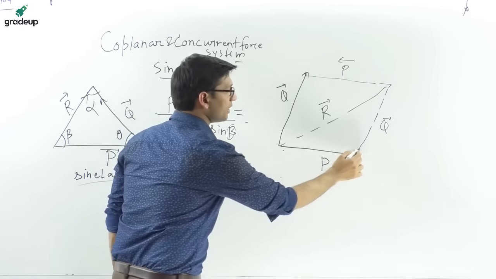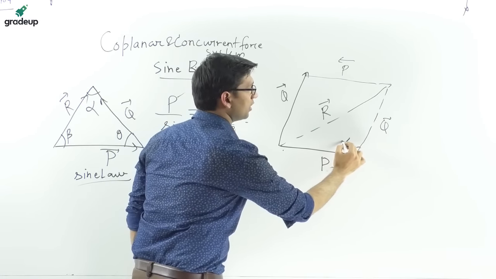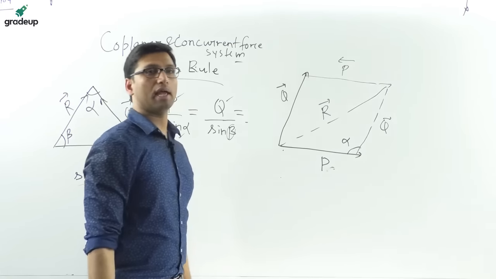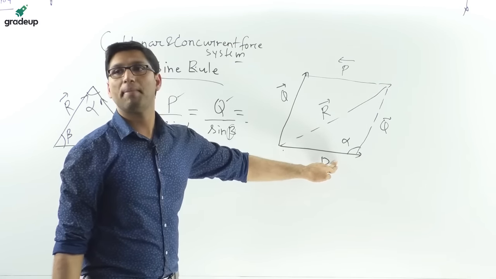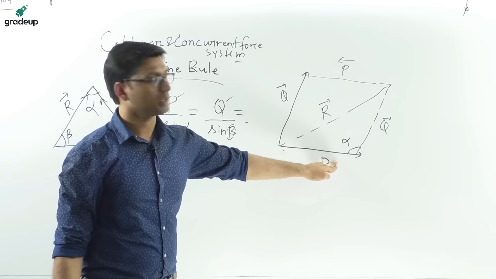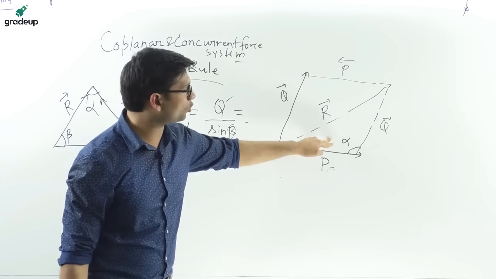Suppose the angle between these two forces is given to you, theta or alpha, whatever. So you have to divide this parallelogram into two parts.